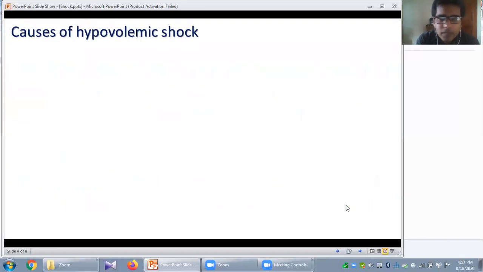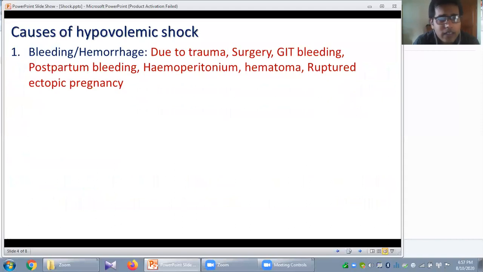Okay. Now, what are the causes of hypovolemic shock? It is very easy. If there is heavy bleeding or severe bleeding or acute hemorrhage due to trauma, surgery, bleeding from the GIT, postpartum hemorrhage, hemoperitoneum, hematoma, ruptured ectopic pregnancy, all these are conditions associated with acute or heavy bleeding, and that will reduce your intravascular volume. And finally, it will reduce the effective circulating blood volume.